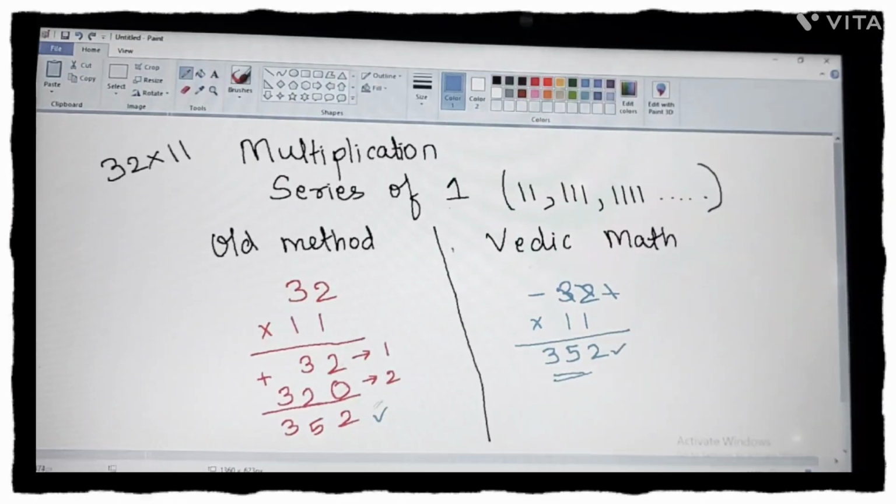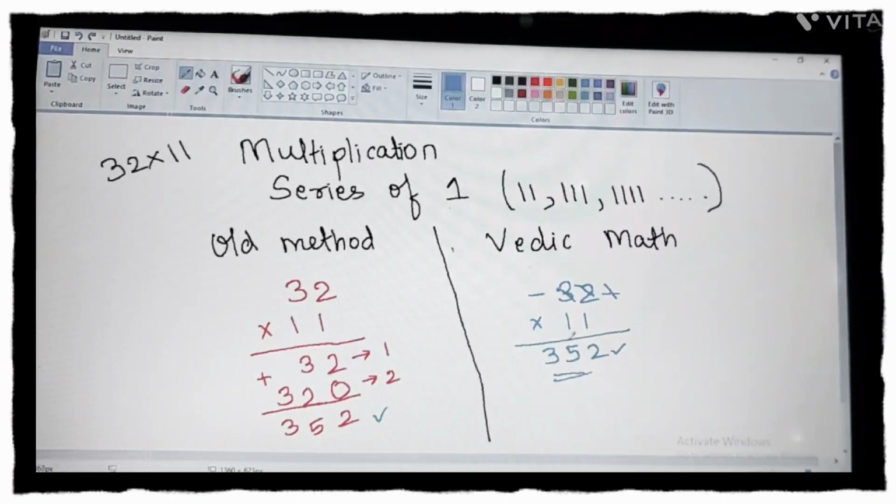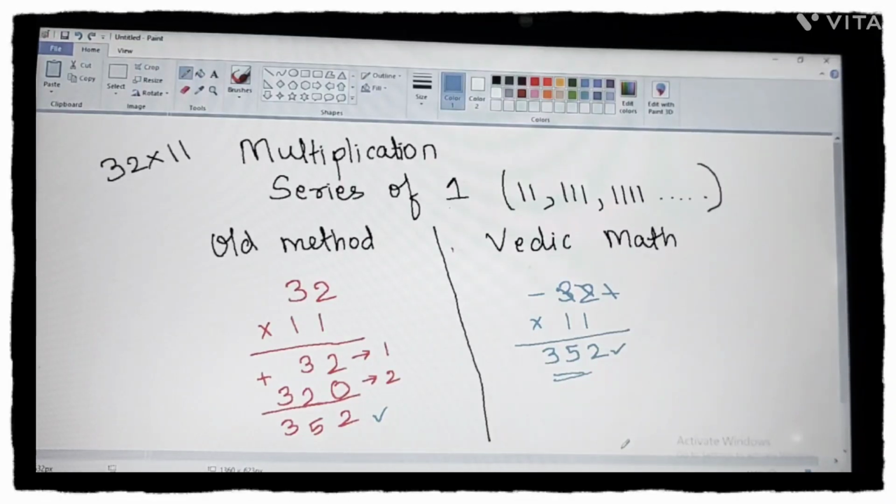Here we have taken 2 steps to solve the same sum. Here we have taken only 1 step with some tricks and we have got the same answer. Okay, so this is what the Vedic math method does. It makes your question, or it makes your time, very easy, quick. You can do the sums just with a trick if you remember the trick. Let us take one more example.